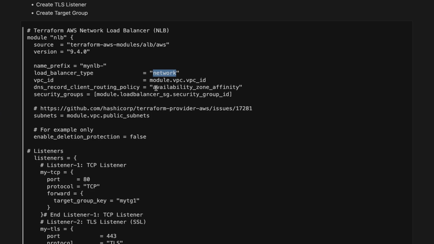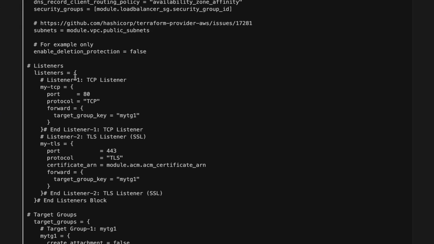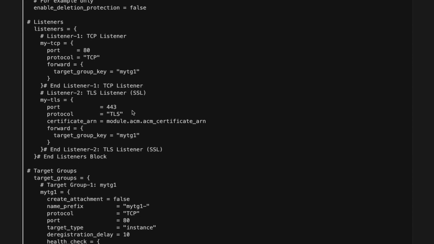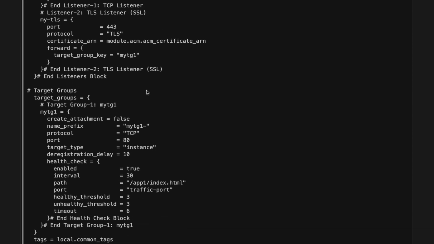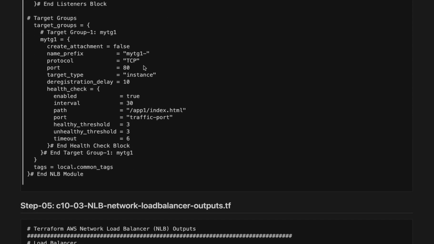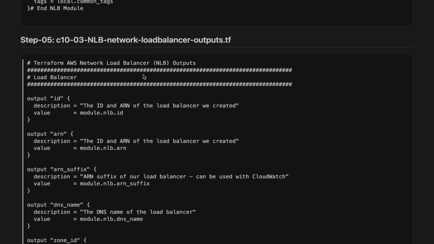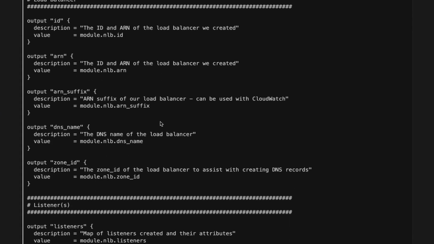Then DNS record client routing policy, availability zone affinity, meaning restricted to a specific availability zone. Security group, and enable deletion protection false. These are the listeners, port number 80, port number 443, the target groups, target group 1, target group 2, and the traffic policies. Then the output that will be displayed.